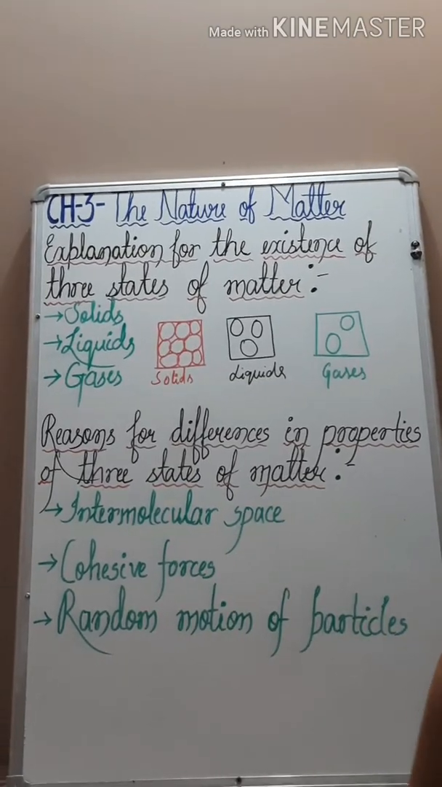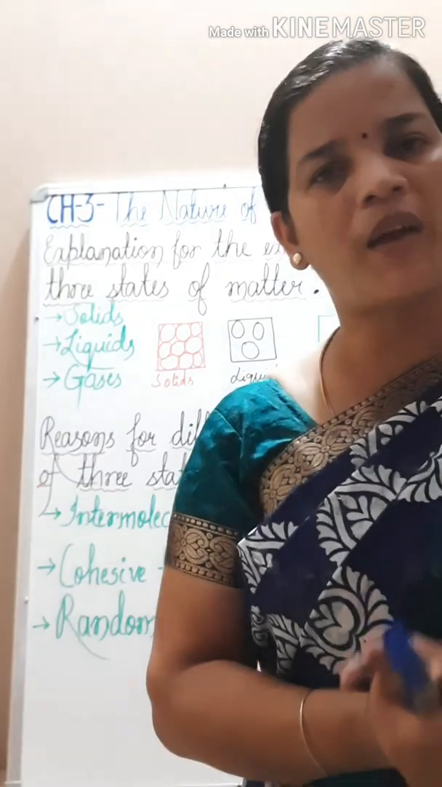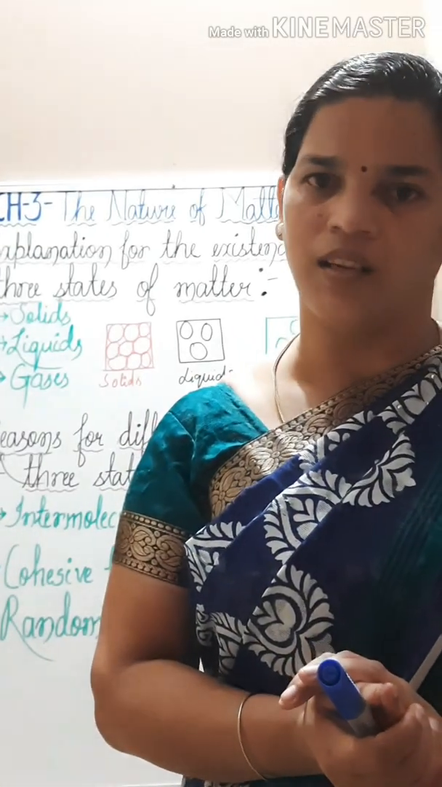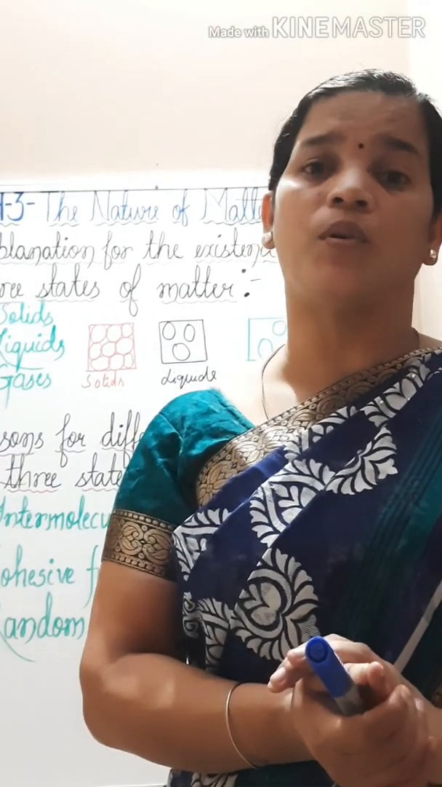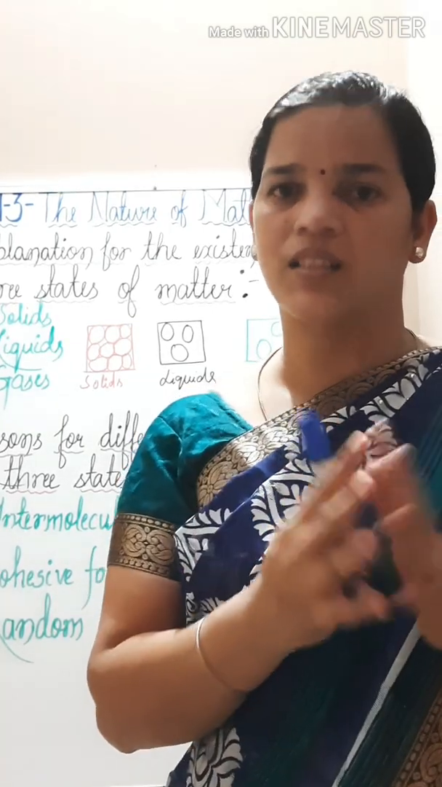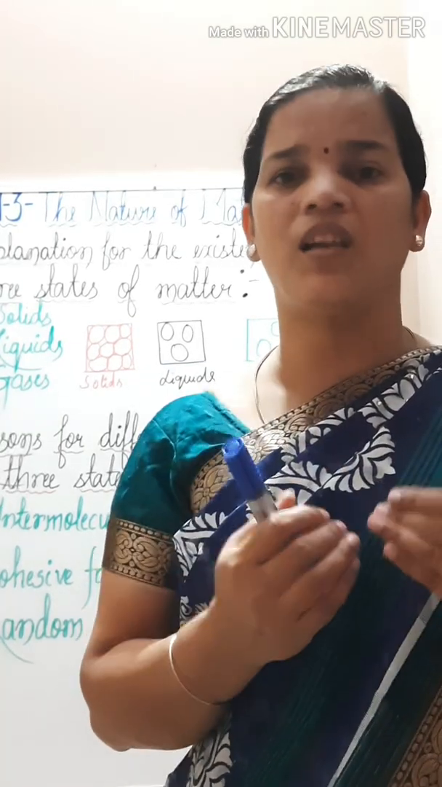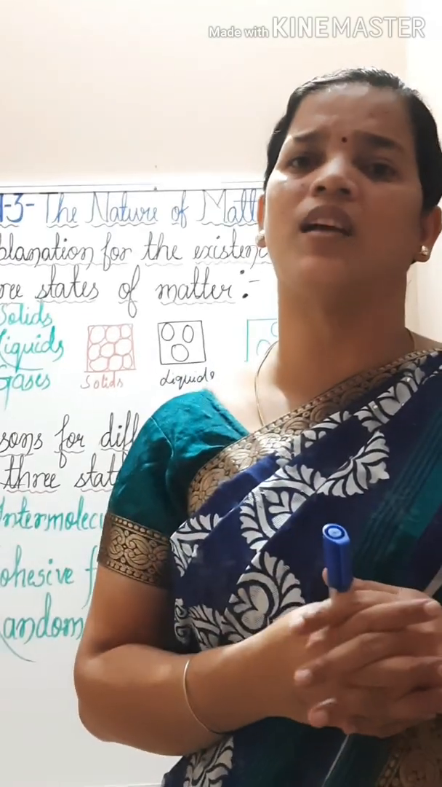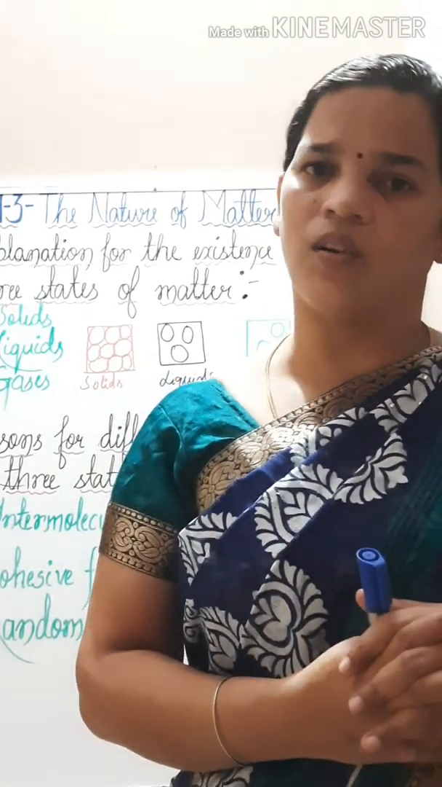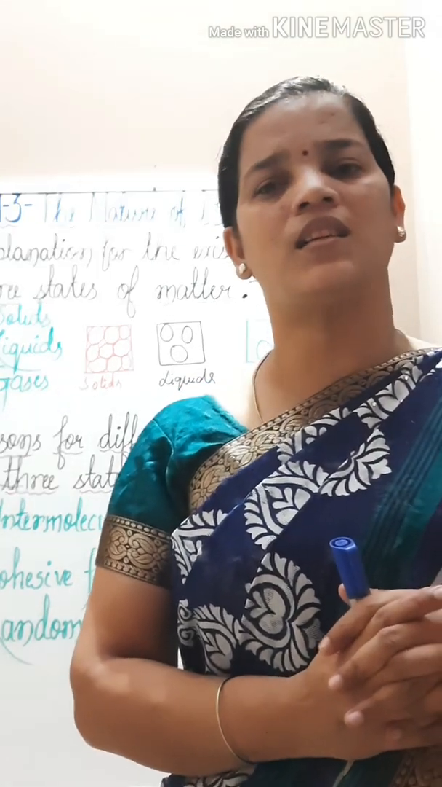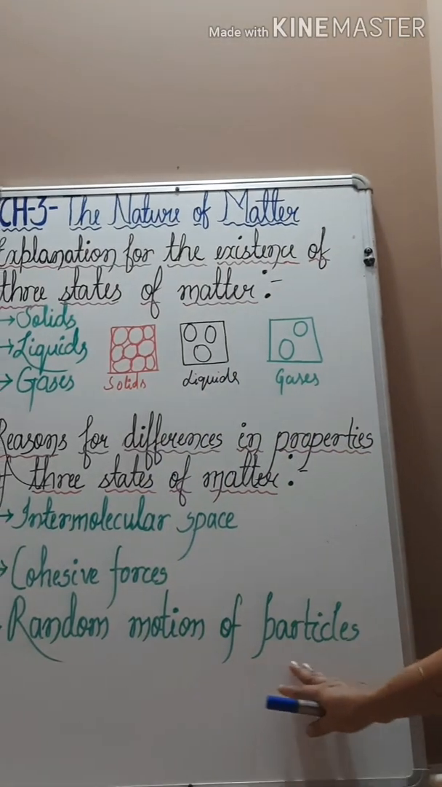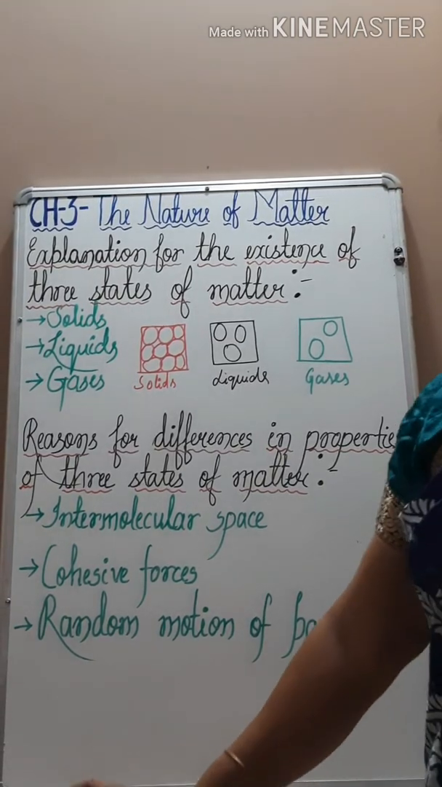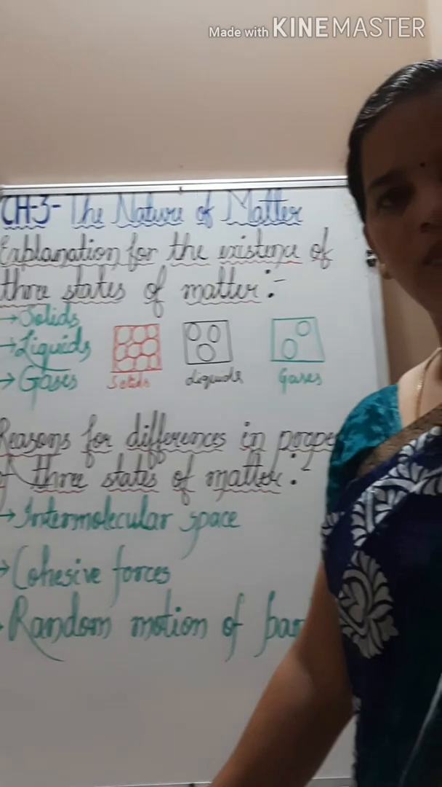Intermolecular space. What is the meaning of intermolecular space? The space in between the molecules is known as the intermolecular space. Clear? Intermolecular force is the force of attraction by which the molecules combine or gather together. The third one is the random motion of the particles. I have told you, it is divided into two: diffusion and Brownian motion.